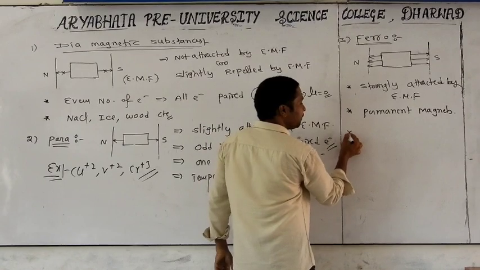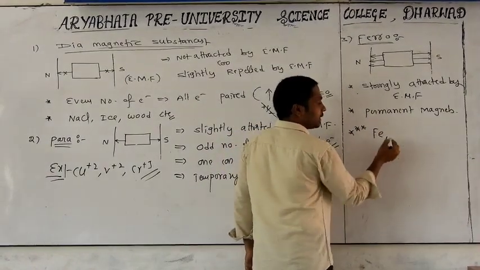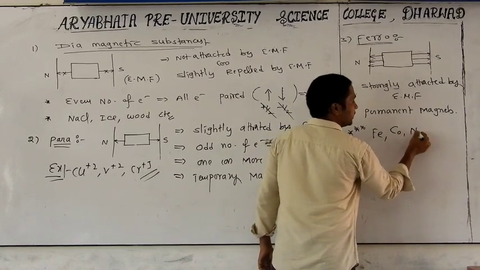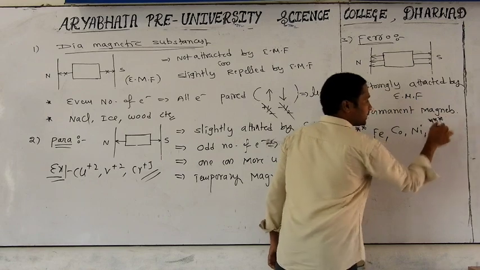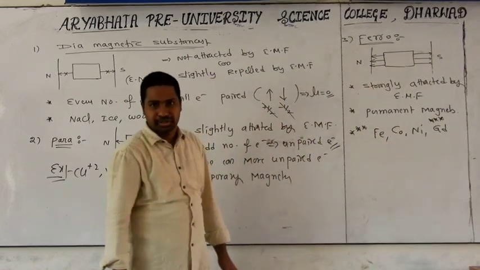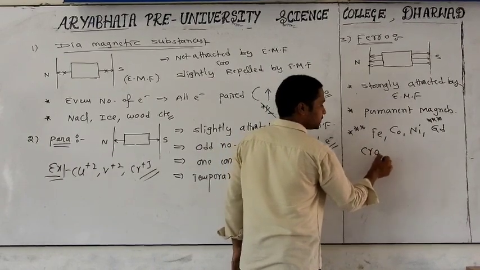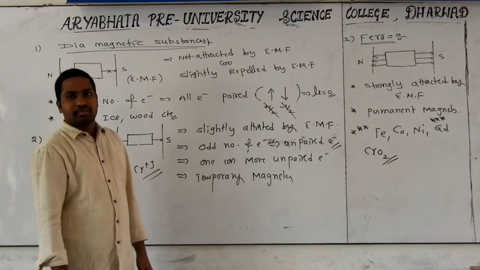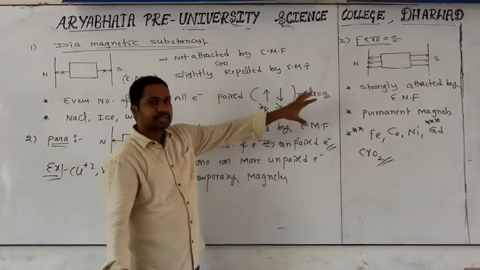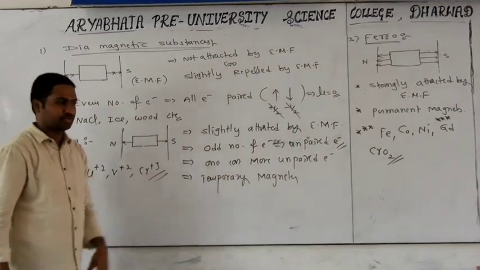And what is the example for this one? A very important thing to discuss: the triad will be there, iron, cobalt, nickel, and gadolinium. One or two times it has been asked in competitive examinations: gadolinium comes under which nature? That is ferromagnetic. One more substance is rhodium oxide. These are all examples of ferromagnetic substances, but this can be successfully explained by one of the important theories. I will give the explanation for that one.